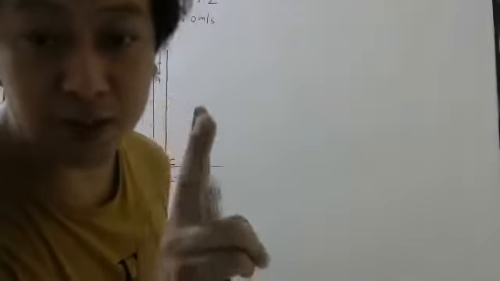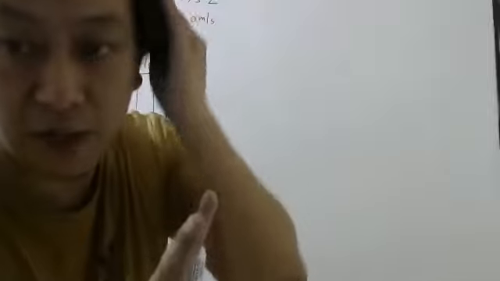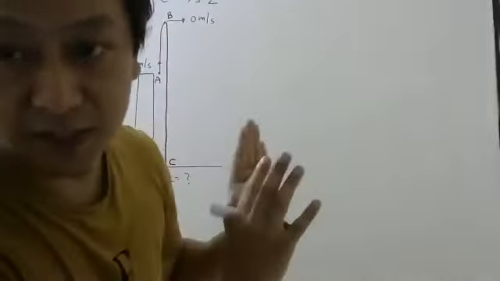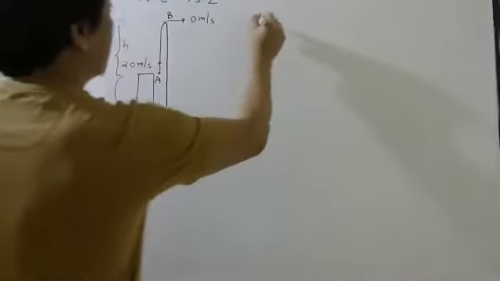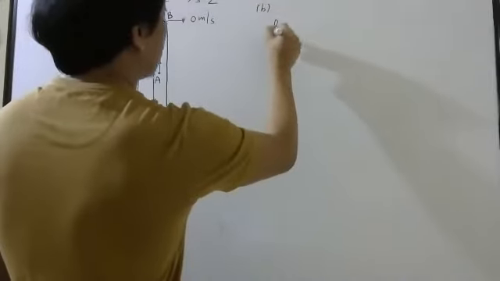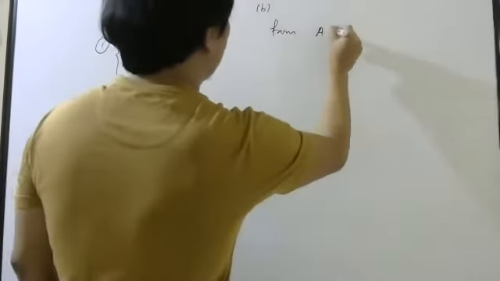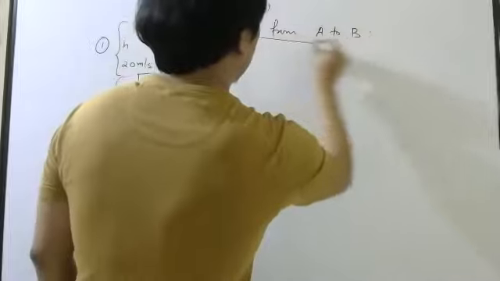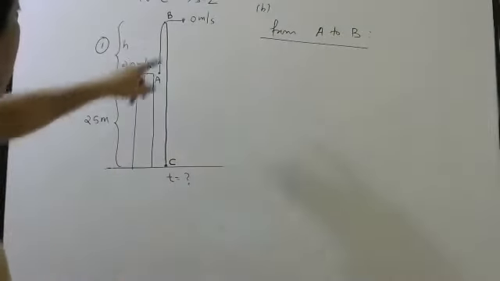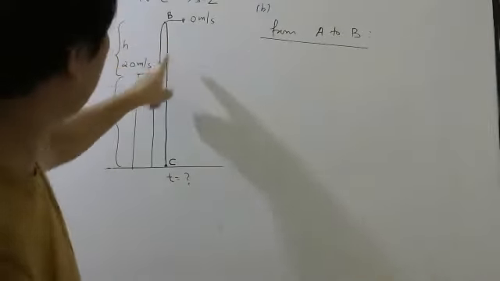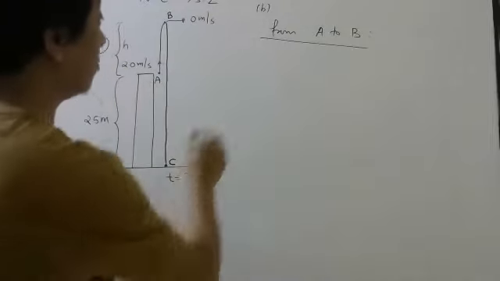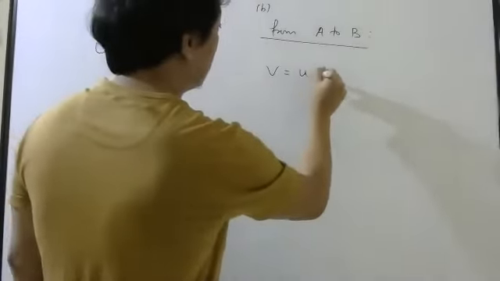Okay, so what I will do, look here. There are two methods you can apply. First method, let me first explain, the easy one. Second part, from A to B. Now, you know final velocity is 0. Initial velocity you know. So I will use V equal to U plus AT.